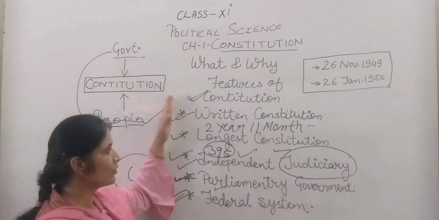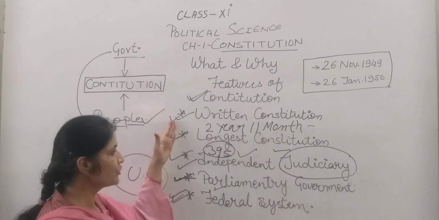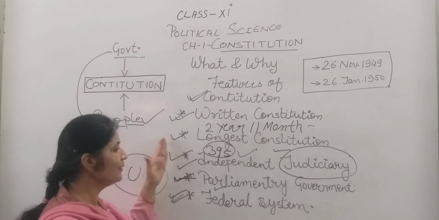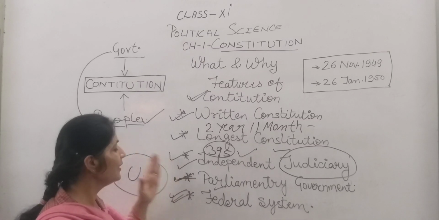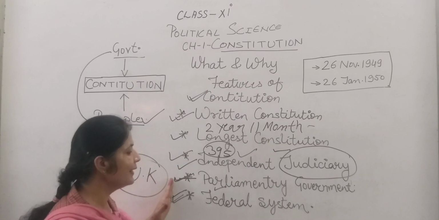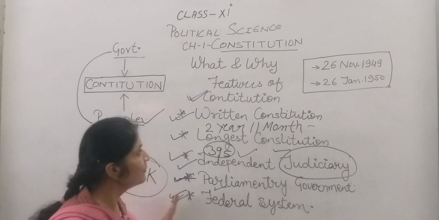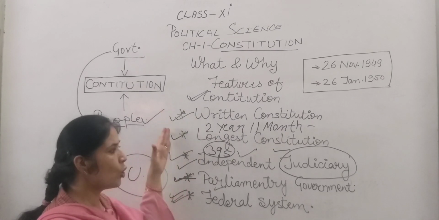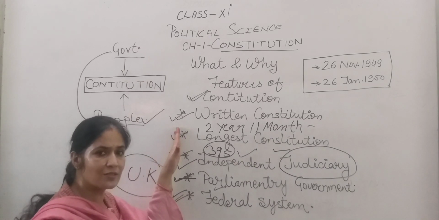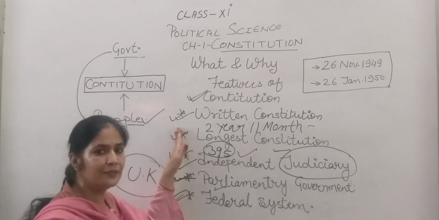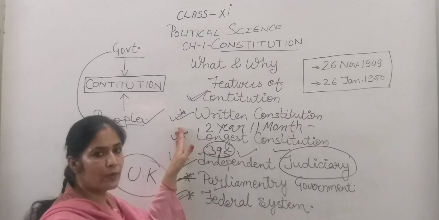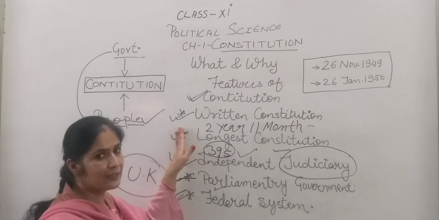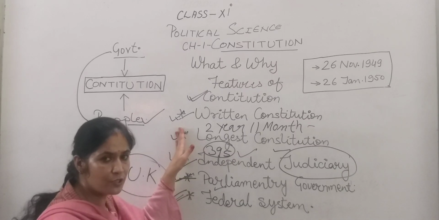The features of the constitution: written constitution, longest constitution, independent judiciary, parliamentary form of government and federal system of government. Written constitution means it is in a written form. Longest means it is the longest constitution of the world. There are 395 articles, 12 schedules and 22 parts of the Indian constitution.